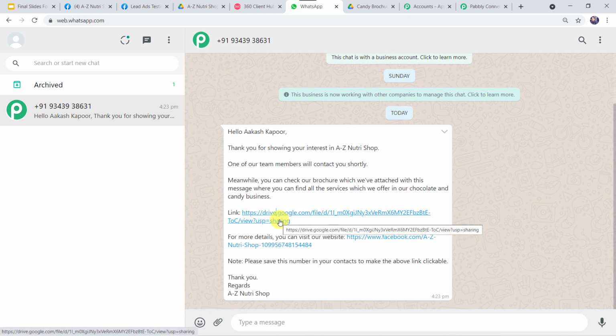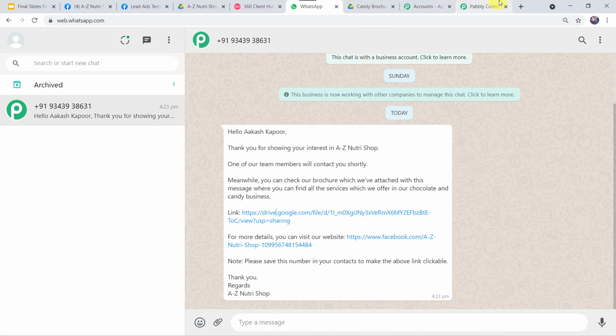Now here you can see that the data has been captured immediately, but sometimes this may take time in fetching the data, as the trigger here, that is the Facebook lead ads, is polling based. So if your data doesn't get captured immediately, don't worry about that and please wait for 15-20 minutes patiently. The data will surely arrive.